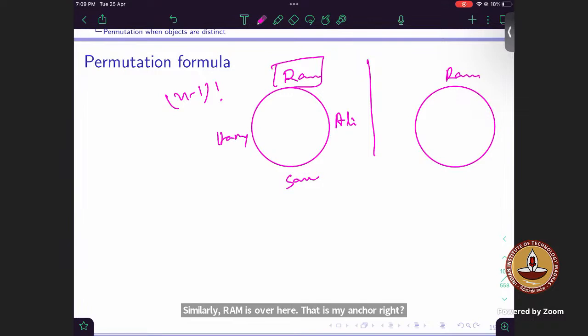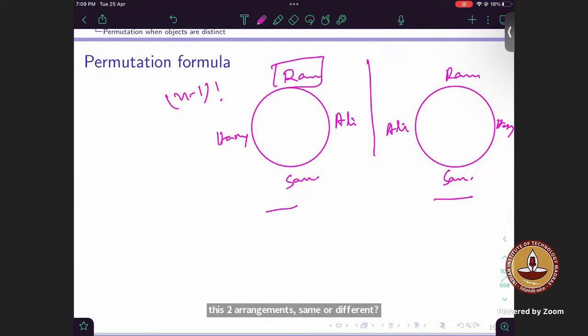But the difference is this: towards the right of Ram, Ali is there, towards the left of Ram, Hari is there, and in the front Sam is there. Now, are these two arrangements the same or different?